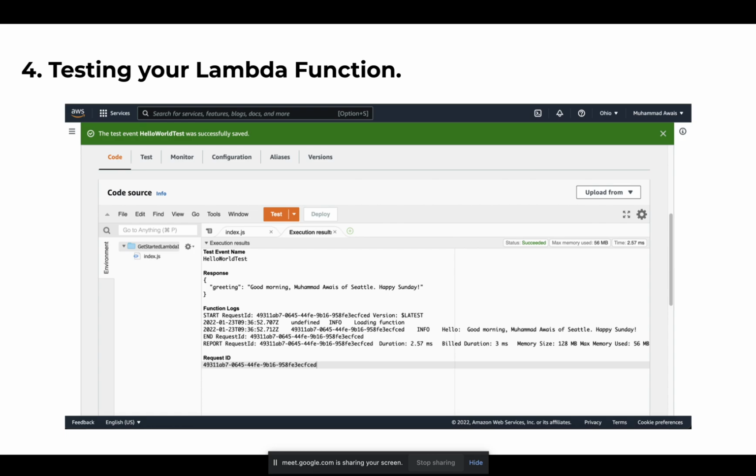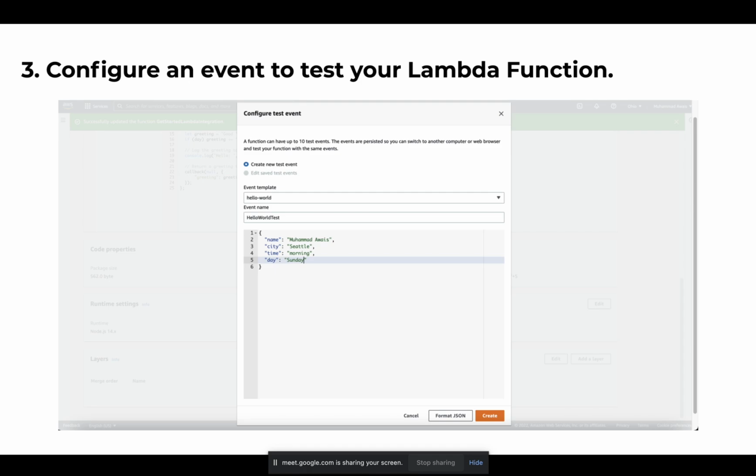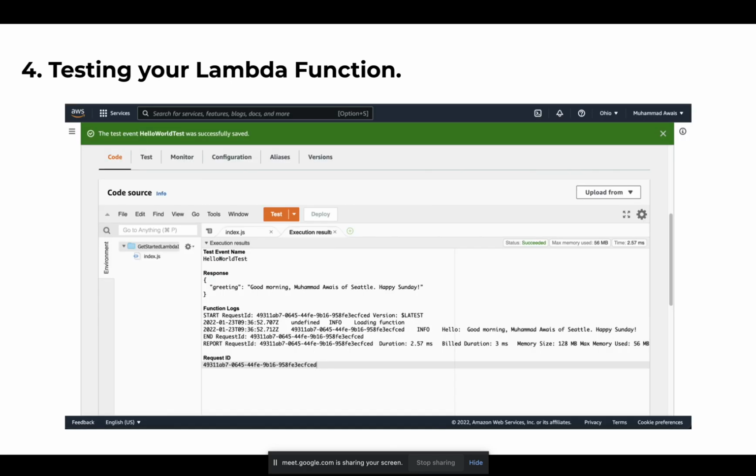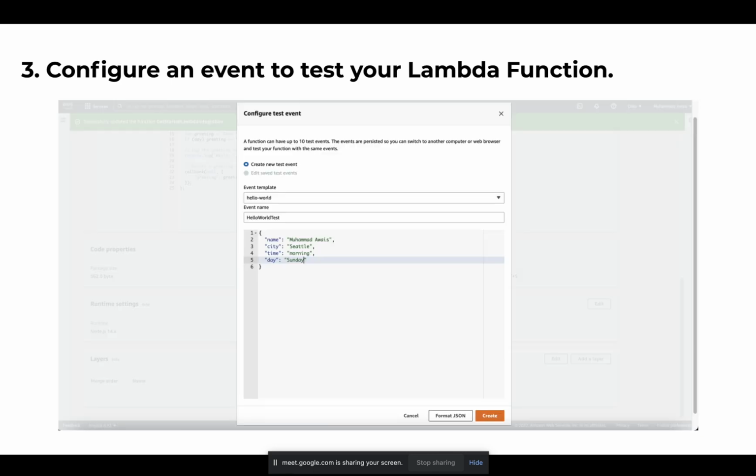From that event, I am passing this object: name, city, time, and date. In the fourth step, if you see the response, what's the response? It's been responded from my AWS Lambda function, which is the greeting: good morning, Muhammad Awais of Settle, happy Sunday. So it's been using my city name, which is Settle.